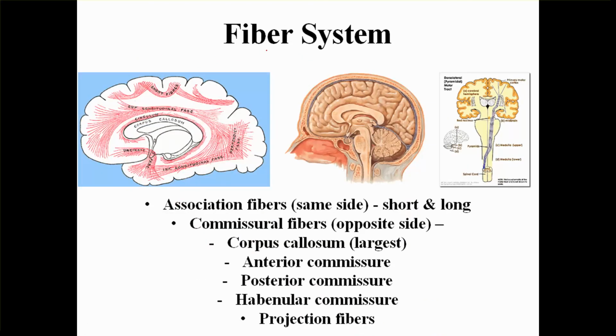Fine. Now looking into the fiber system, the white fibers. There are three types of white fibers. One is called association fibers. The second one is called commissural fibers. And the third one is called projection fibers. Now you should be wondering how the information goes from one part of the brain to the other part. For that we need this fiber system.